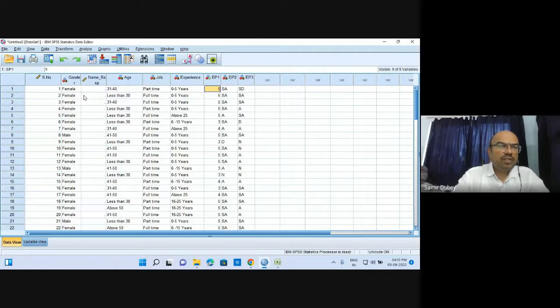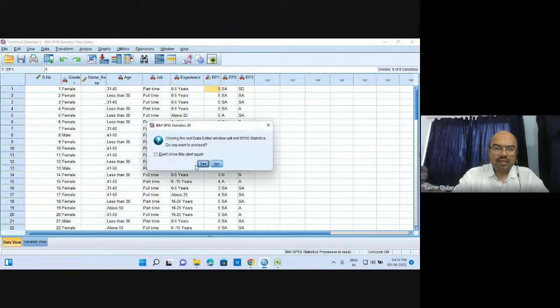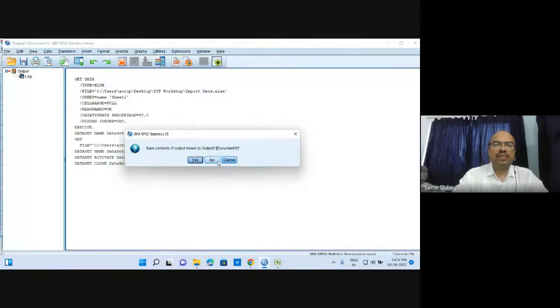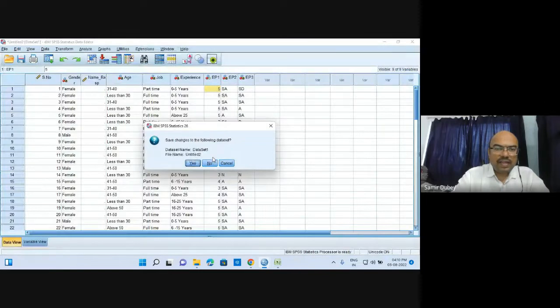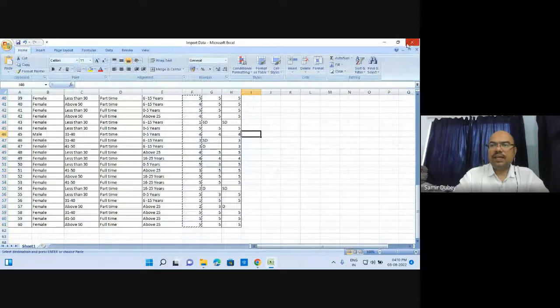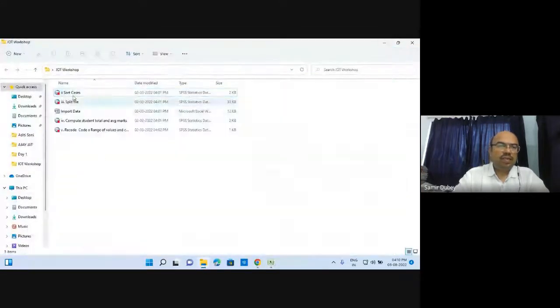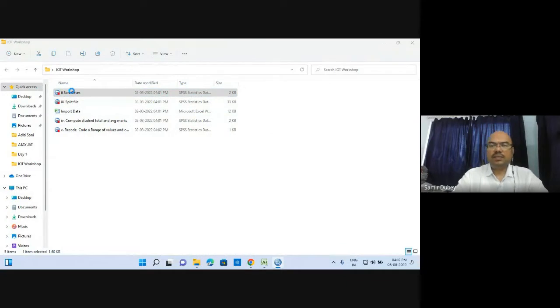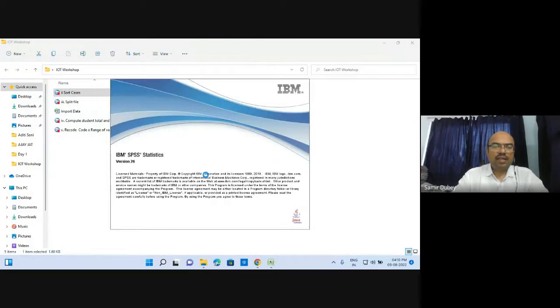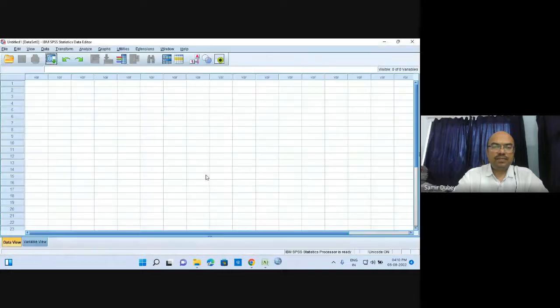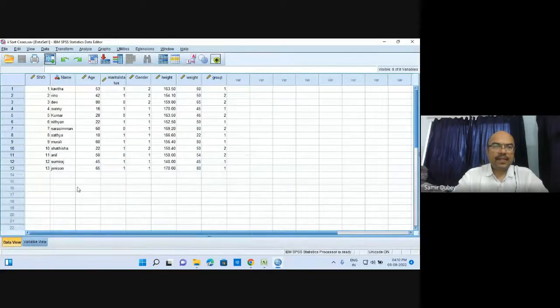Now let us do one thing. Now let us have another file and use some other operation. This is actually how the file is being created. So here the file is already created, and now let us sort some cases. So I already have this file for sorting the cases. Here it is. Okay, so here it is. This is the file over here, and what we can do is we can sort out the cases.